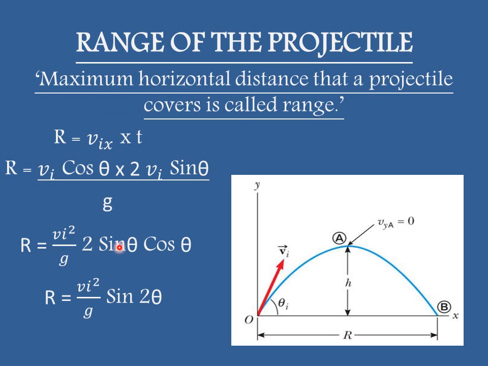Along the vertical direction, we are going to use the second equation of motion. S equals Vit plus half at square. If we take the vertical distance S as equal to y,